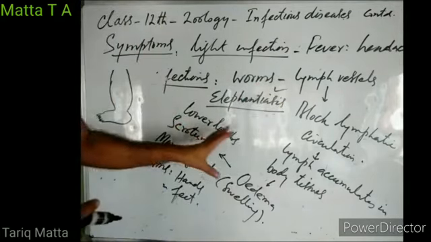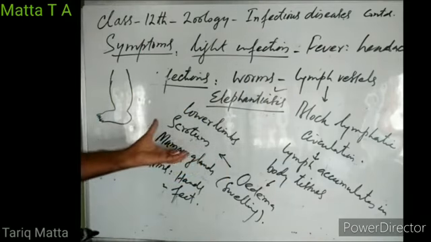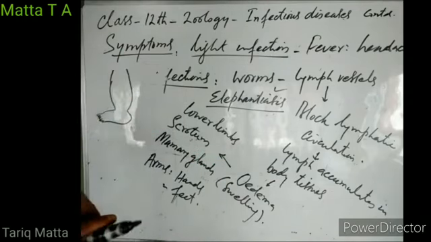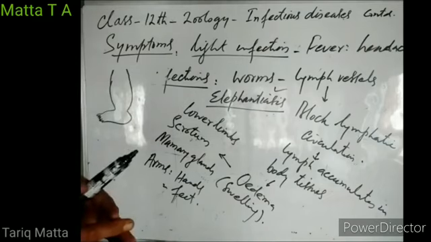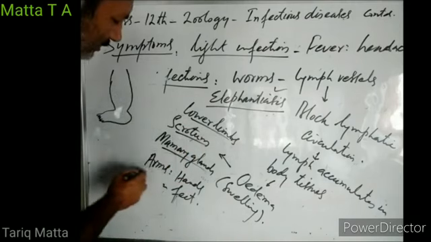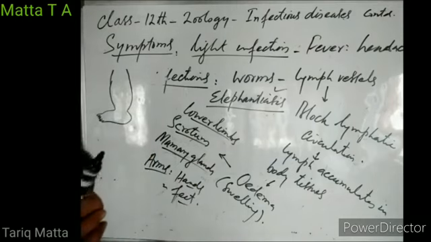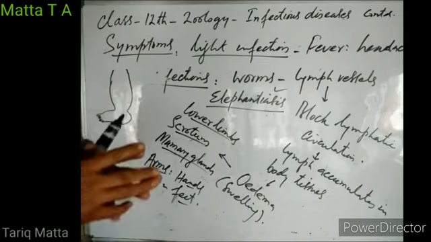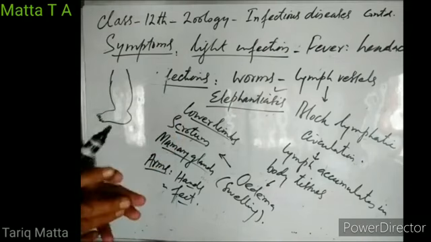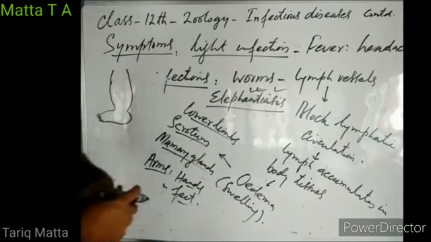So further complication occurs by accumulation of abnormal tissues in these lymph vessels. In filariasis, the lymphatic circulation is obstructed. Lymph accumulates in body tissues like lower limbs, scrotum, mammary glands, arms, hands, and feet. And this causes enormous swelling of these body organs, which resemble the body organs of the elephant, right? Elephant is huge in size. So the limbs swell up like the limbs of elephants. That is why the disease has also been given the name elephantiasis.